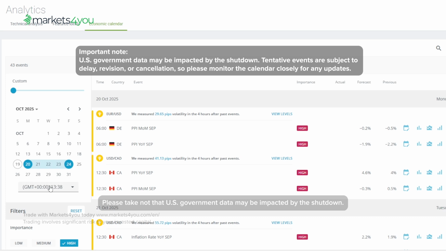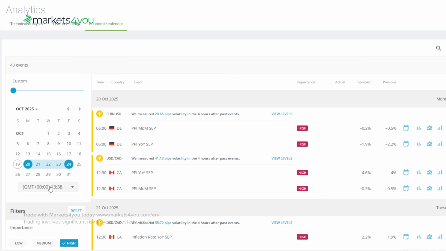Please take note that U.S. government data may be impacted by the shutdown. Tentative events are subject to delay, revision, or cancellation, so please monitor the calendar closely for any updates. Let's dive into this week's events.